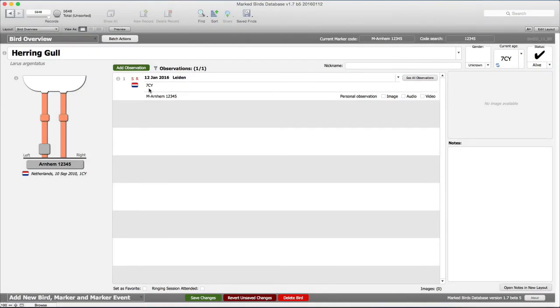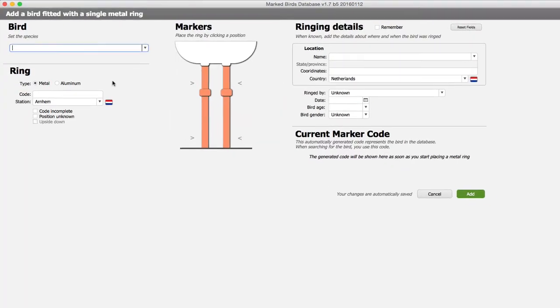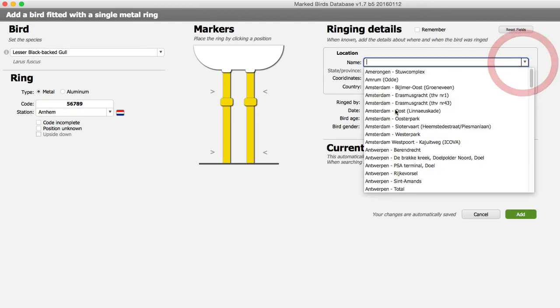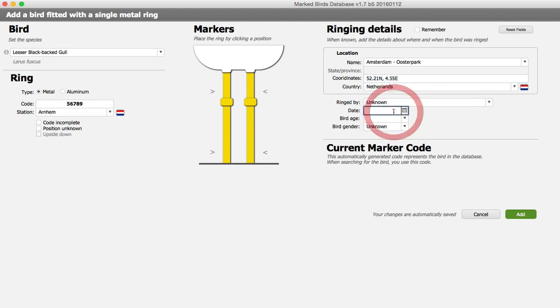So that's the most common scenario. The other scenario is of course that when you do add a bird to the system, you do have all the information available, such as location and the date and the bird age.